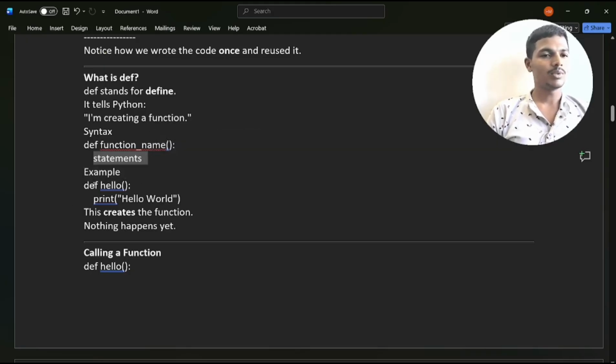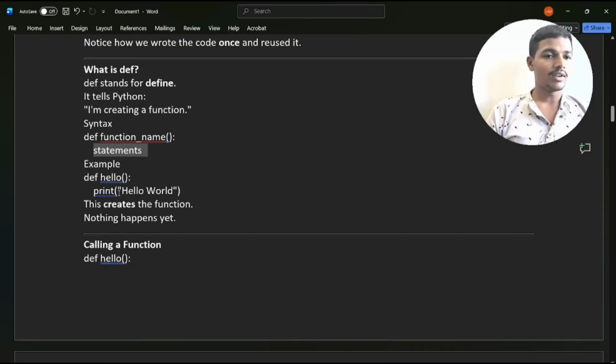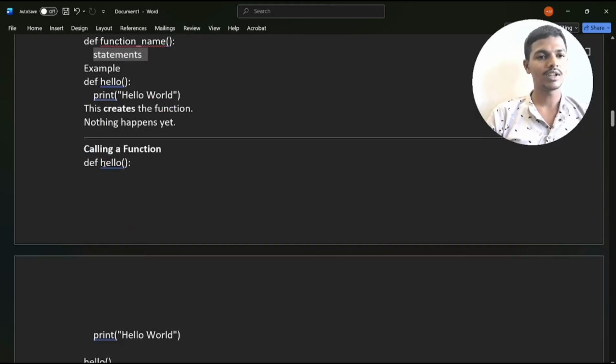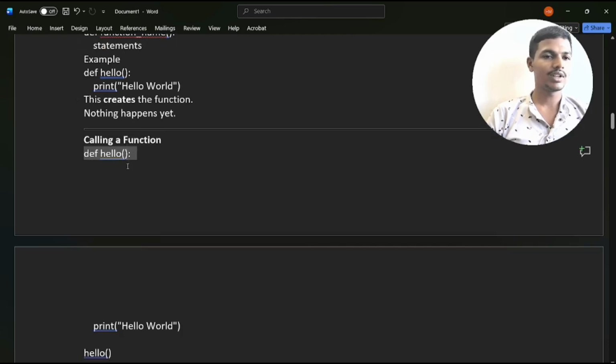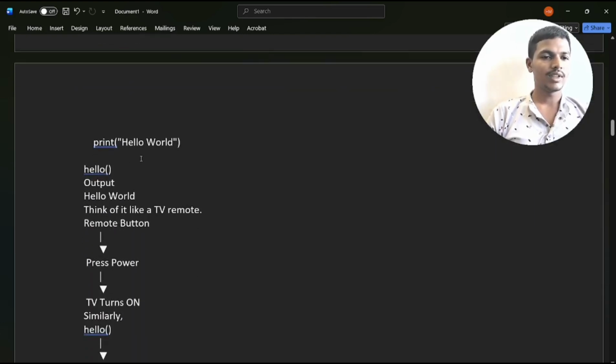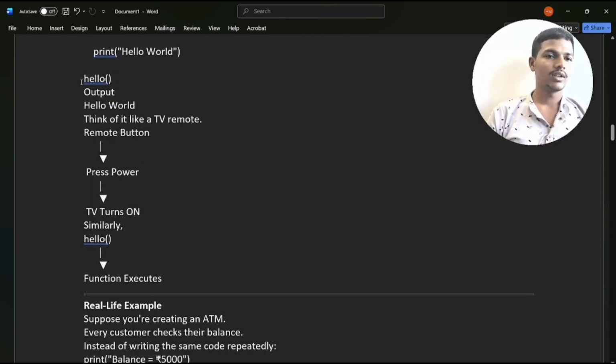Take one real example. Def hello, print hello world. This creates the function, but nothing has happened yet. Right now we must and should call the function. If you do not call it, the function will not be executed. Compulsorily we call the function by its name. Then the output will be executed like this: hello world.